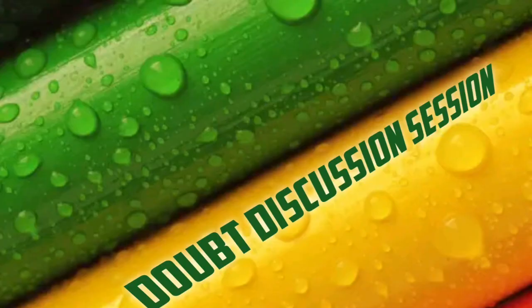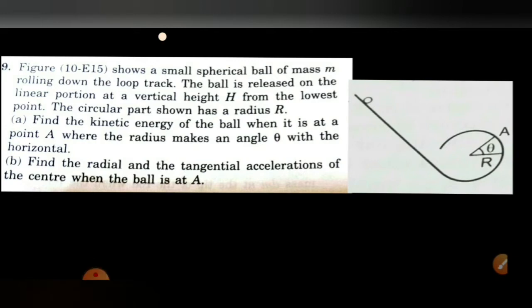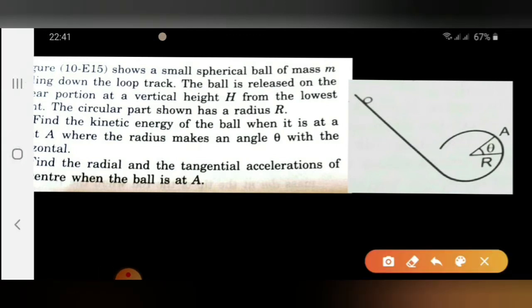Next doubt has been asked by Animesh. Let's take the doubt. It reads like this: the figure shows a small spherical ball of mass m rolling down the loop track. The ball is released on the linear portion at a vertical height h from the lowest point. The circular part shown has the radius capital R. So here the body has been released from height h, and it moves like this and moves in a circular path.